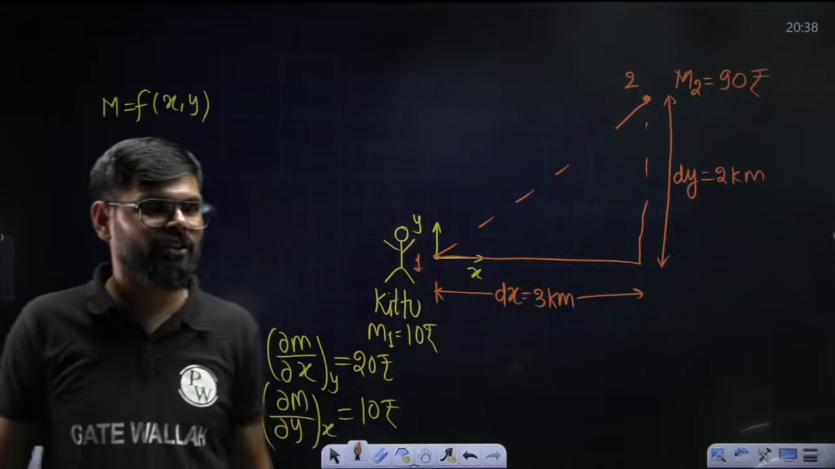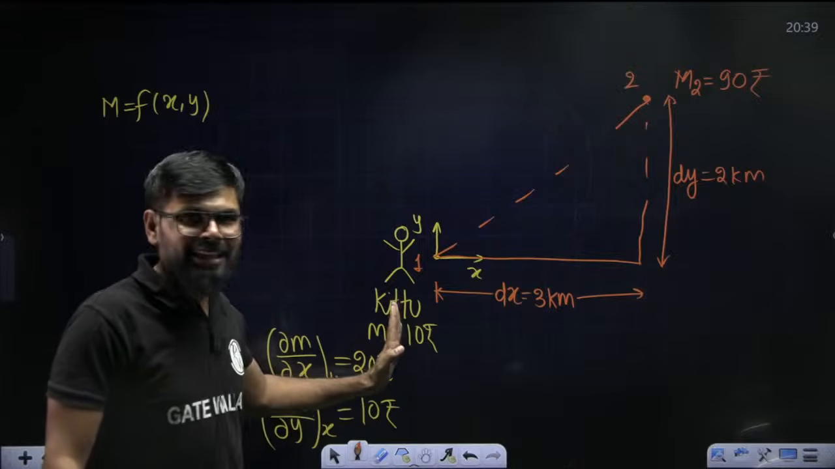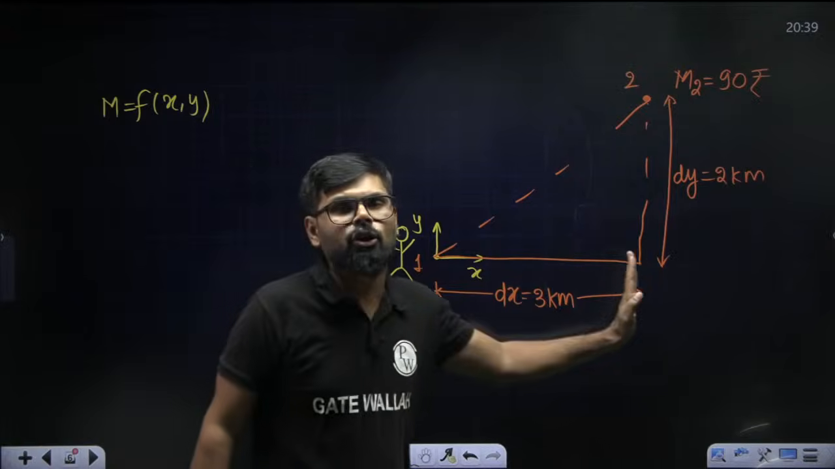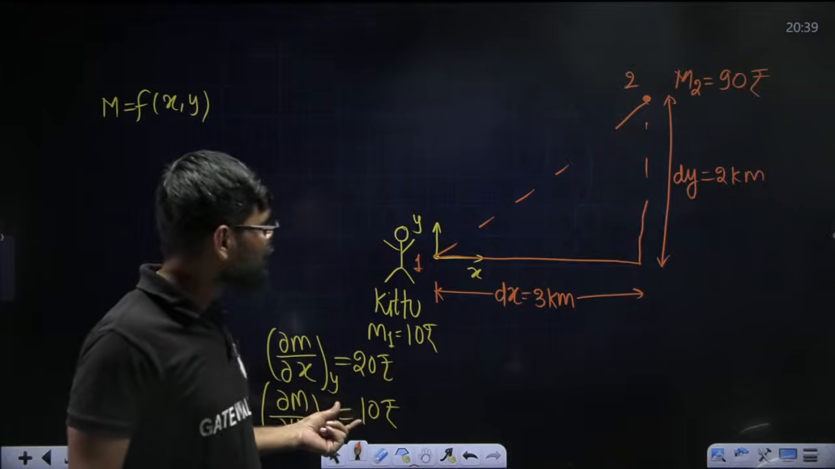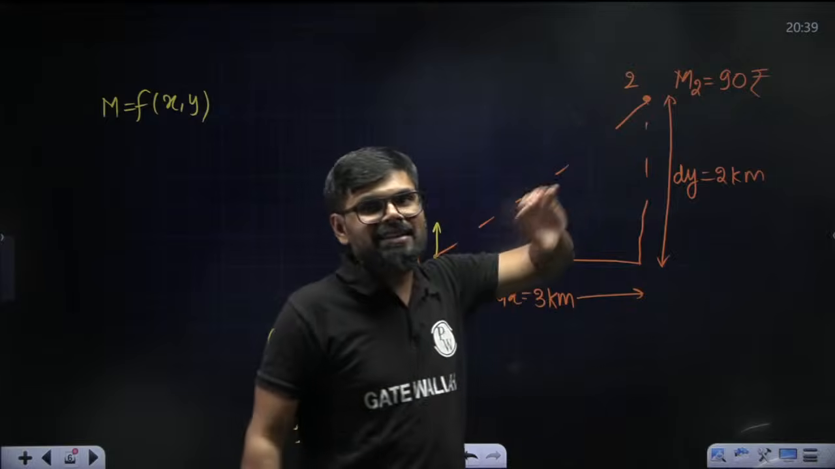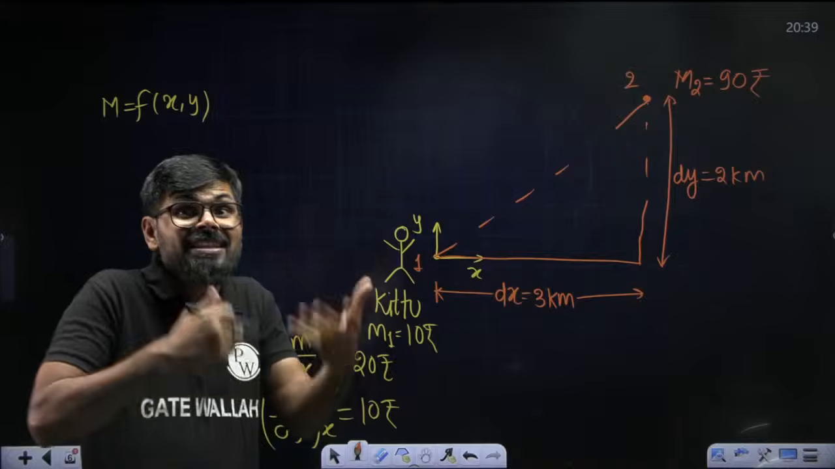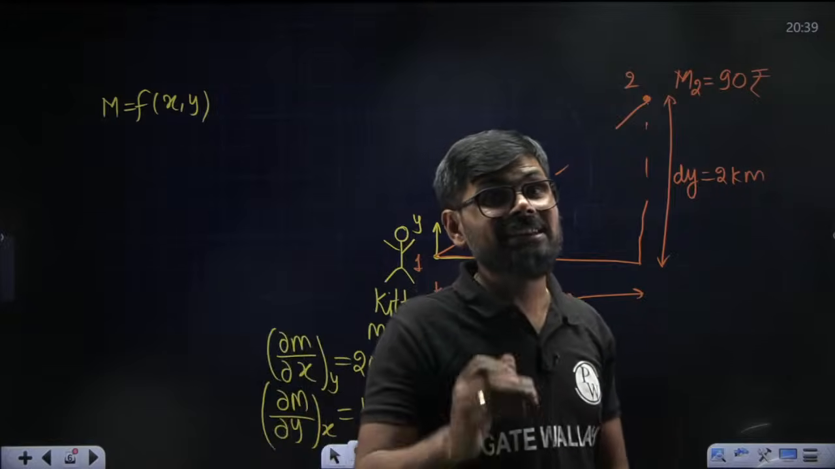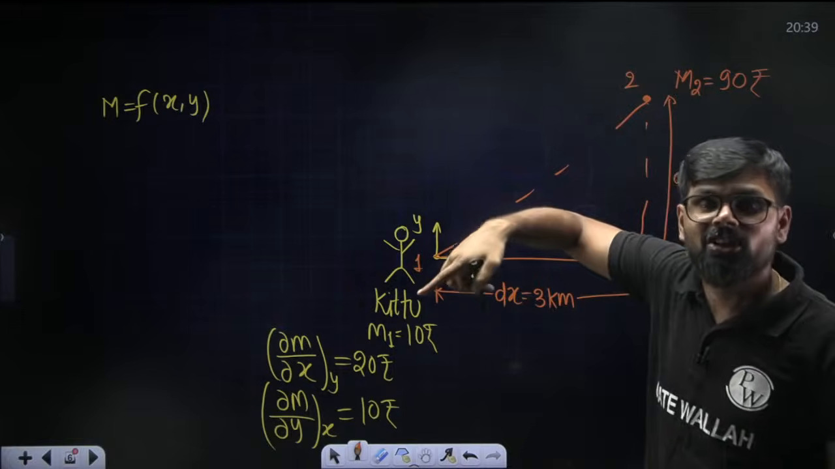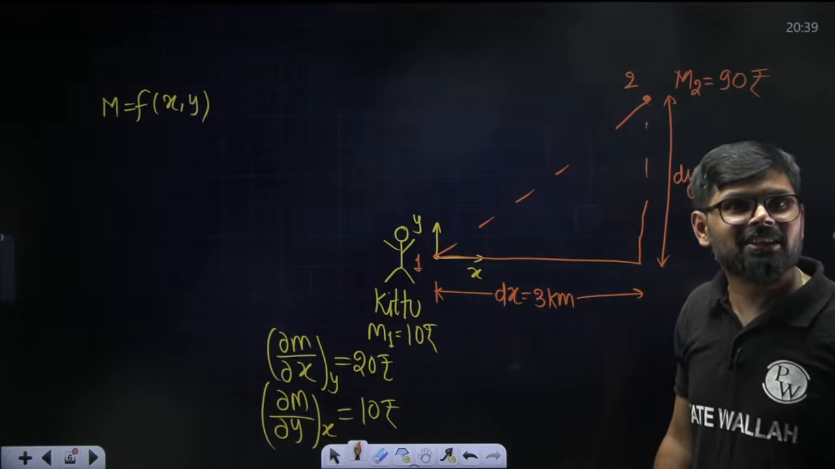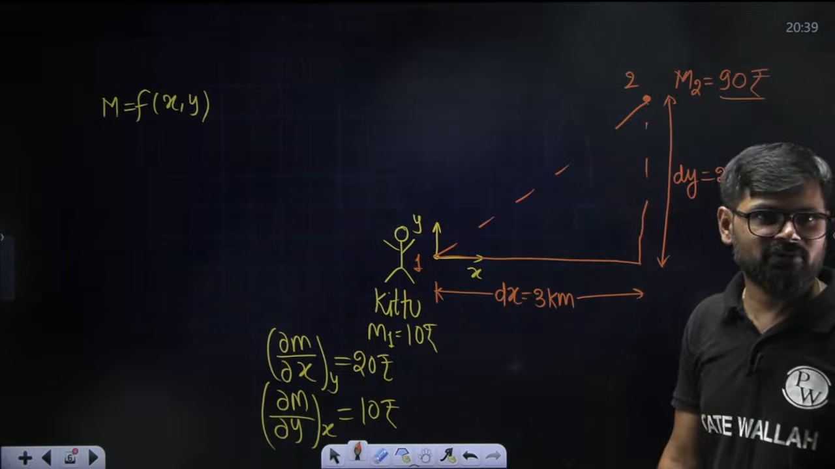Yes, Kapil Joshi, very good. So initially he has 10 rupees. When he moved 3 kilometers in x direction, he got 60 rupees. Then 2 kilometers in y direction means he got 20 rupees. So total change in money is 80 rupees, right? But finally how much does he have? Initially also he had 10 rupees, na? So finally how much money does he have? 90 rupees.